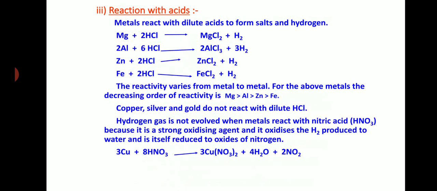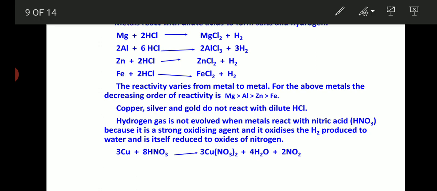The next one, reaction of metal with the acids. This we already studied in acid base salts. Let's recall again. Metals react with dilute acids to form salt and hydrogen. For example, magnesium and HCl gives what? MgCl2. These all are salt. Along with the salt, it produces hydrogen gas. The reactivity varies from metal to metal.